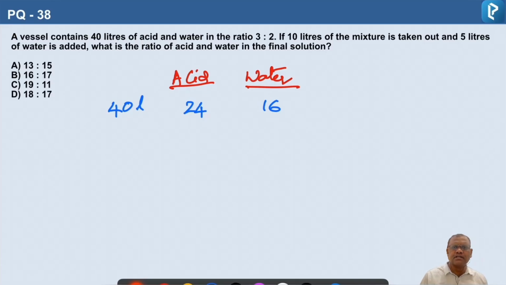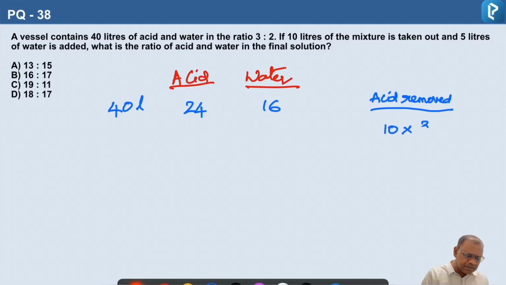From this, 10 liters of the mixture is taken out. That removal will be in the ratio of 3:2. So how much acid is removed? Acid removed is 10 into 3 parts out of 5 parts, since acid and water are removed in the same ratio of 3:2.